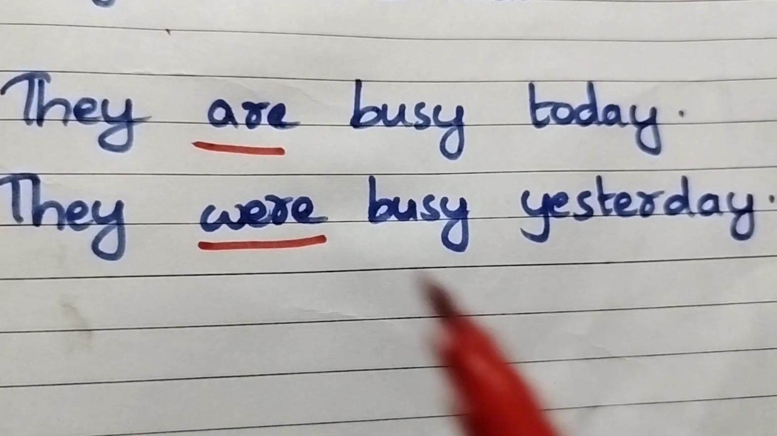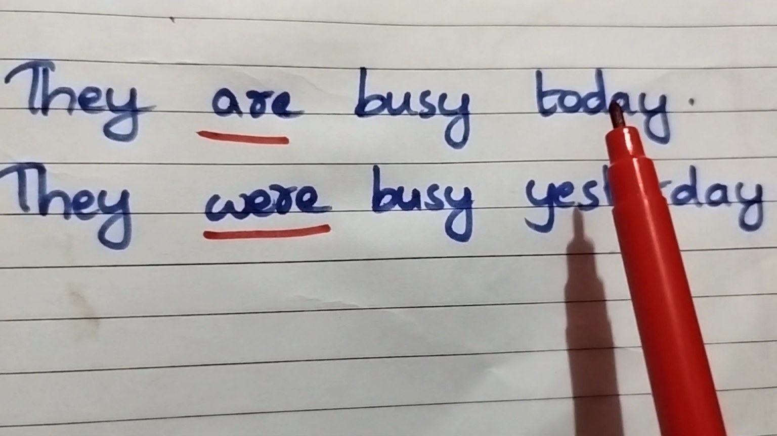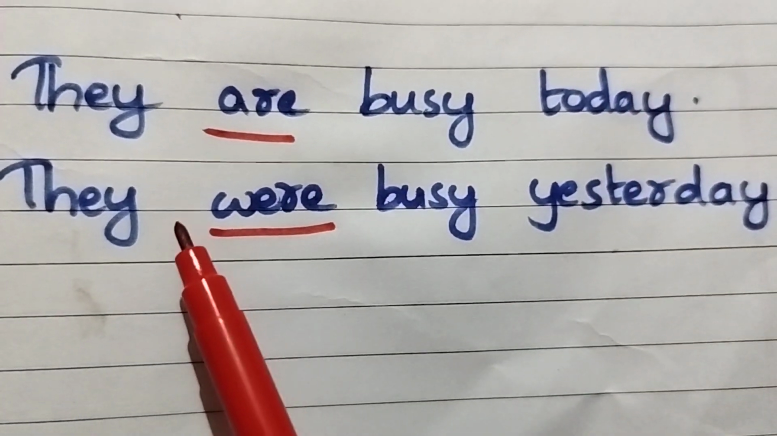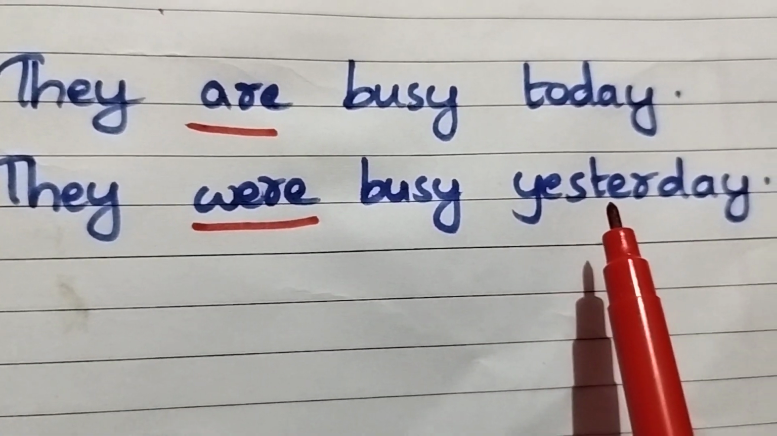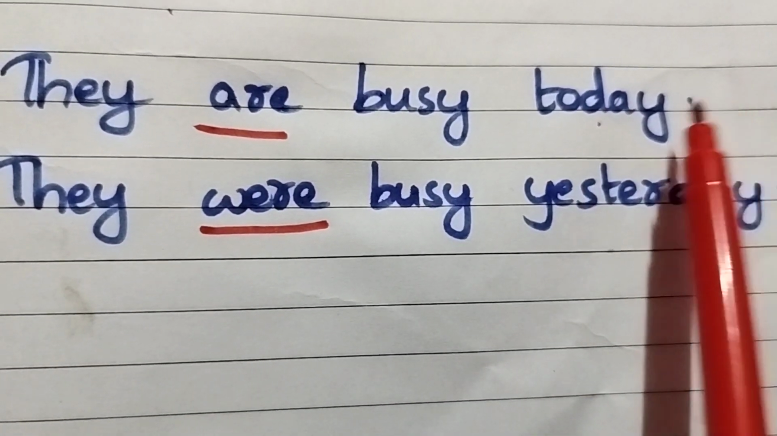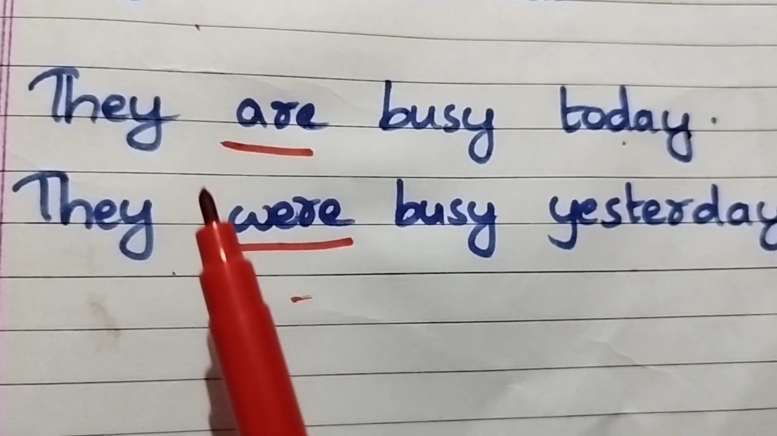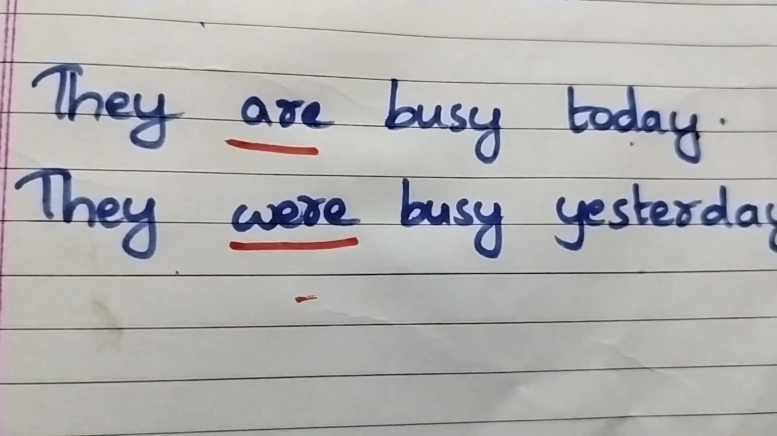Here is another example. They are busy today. So today, presently, they are busy. They were busy yesterday. So yesterday they were busy. So they are busy today is in present tense. They were busy yesterday is in past tense. So they are, they were.